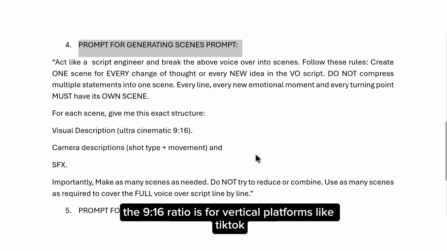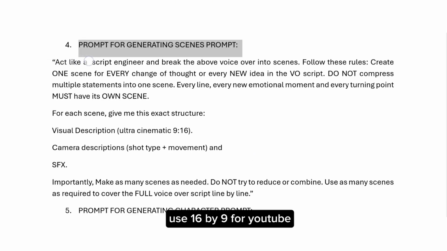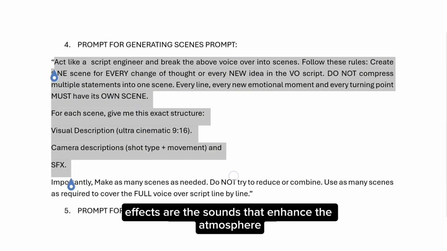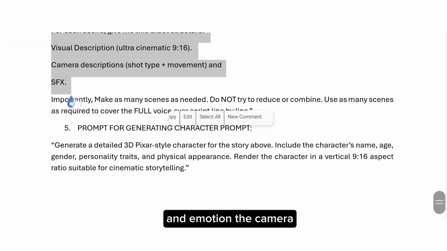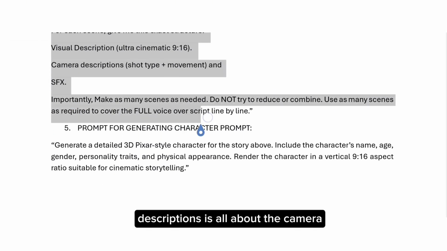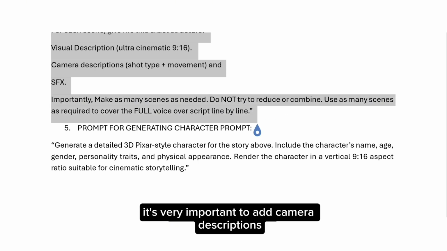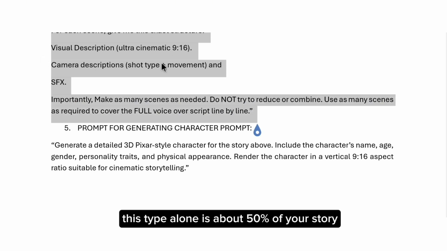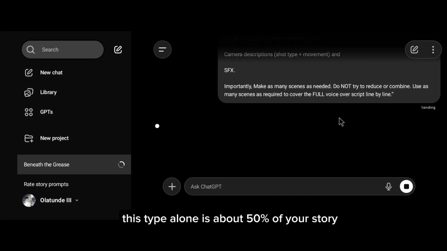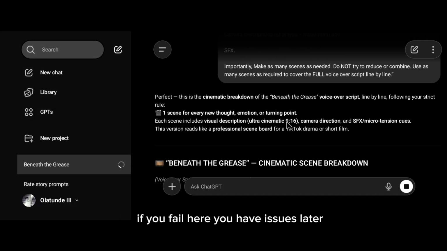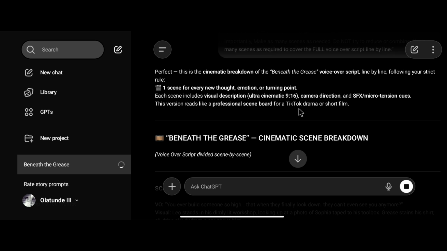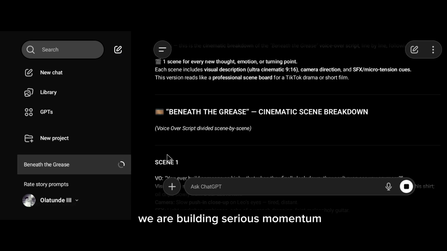The 9:16 ratio is for vertical platforms like TikTok. Use 16:9 for YouTube. The SFX are the sounds that enhance the atmosphere and emotion. The camera descriptions is all about the camera movement across the character. It's very important to add camera descriptions in your script. This step alone is about 50% of your story. If you fail here, you have issues later. Let's run it. And these are the results. We are building serious momentum.